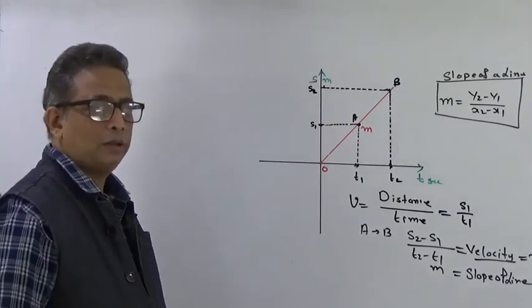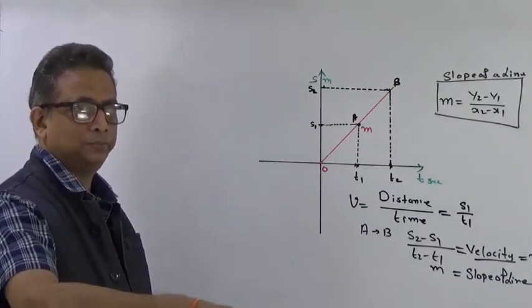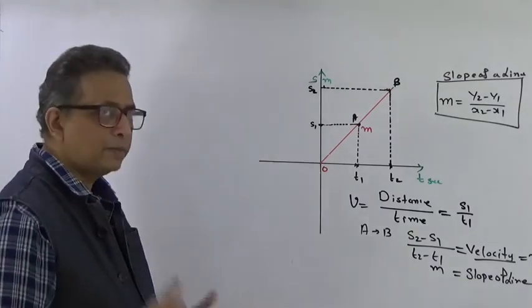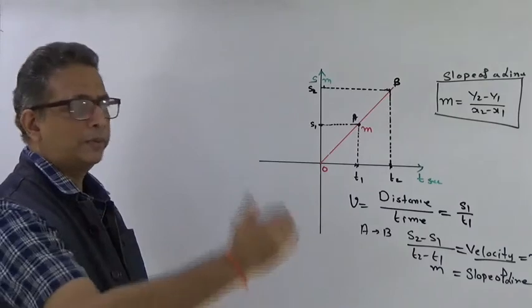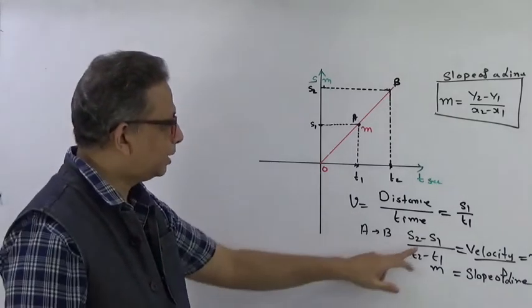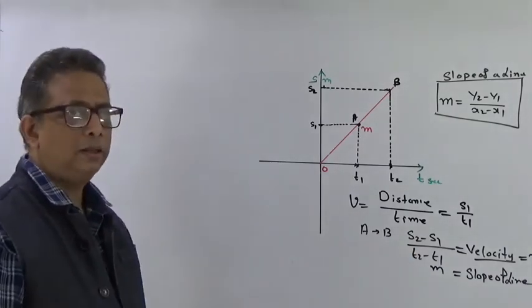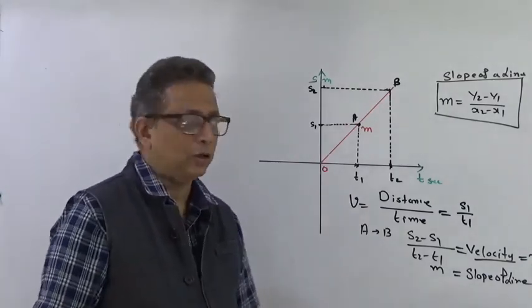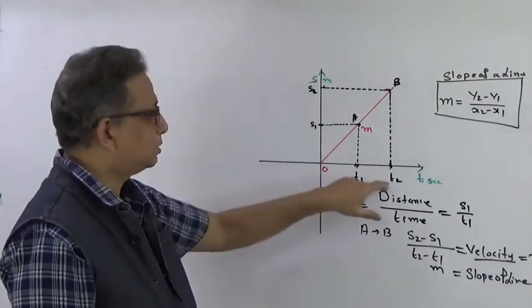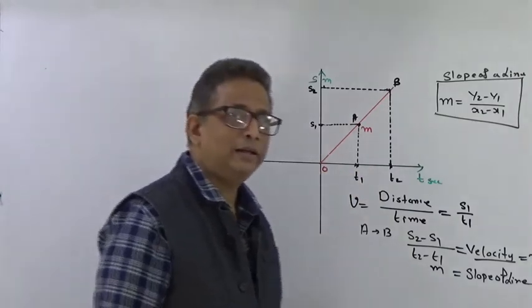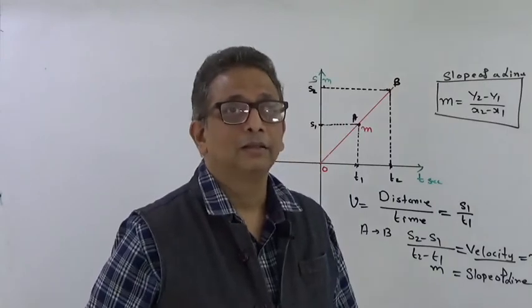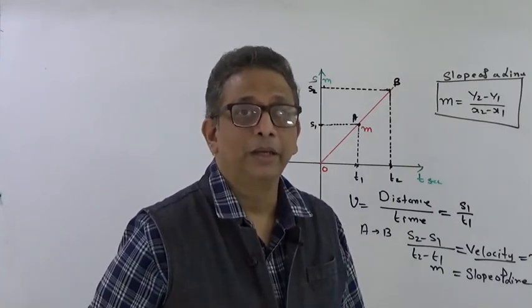So in the ground, I have marked a point that was 0, okay, and at that point he is going with the velocity which is what? S2 minus S1 upon T2 minus T1. So there is some slope of that line. Either I measure the slope to get the velocity, or I should know these coordinates. From there I can find the velocity of the particle. So this is what you have to understand, the graphs and the meaning of the graphs.